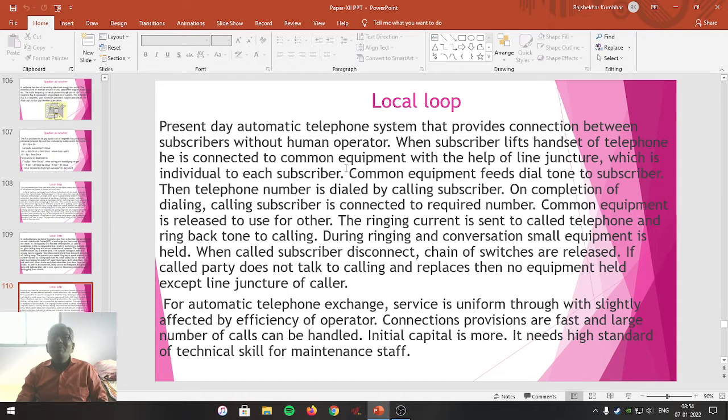When your handset is connected with the common equipment, the common equipment gives the dial tone to the subscriber.